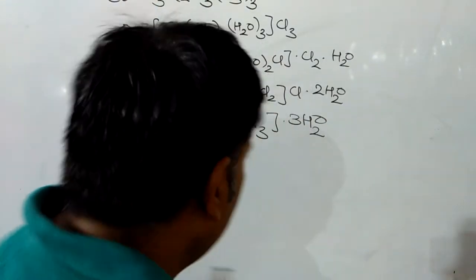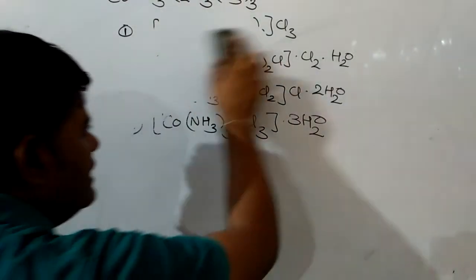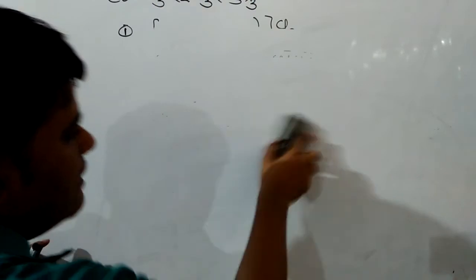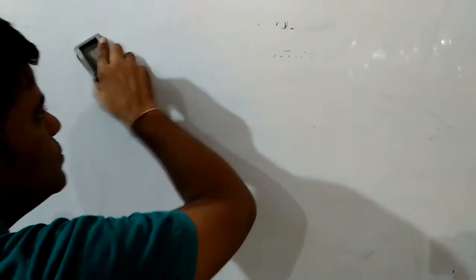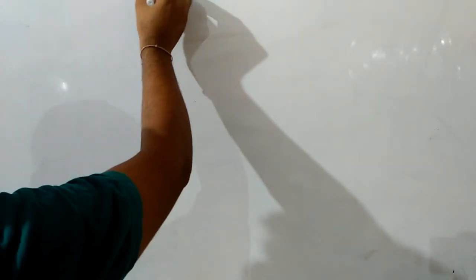After this, we are going to discuss the basic or fundamental terms which are going to be used in coordination chemistry. The first term which is going to be discussed by us is the coordination sphere.